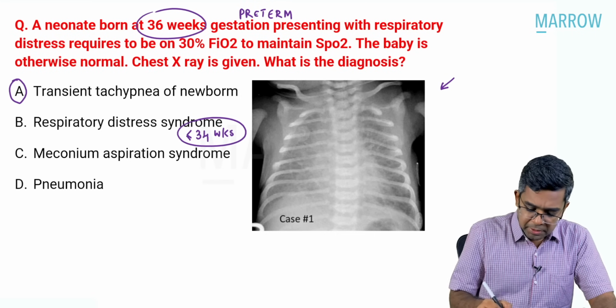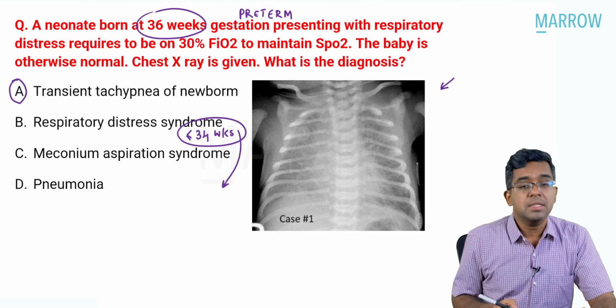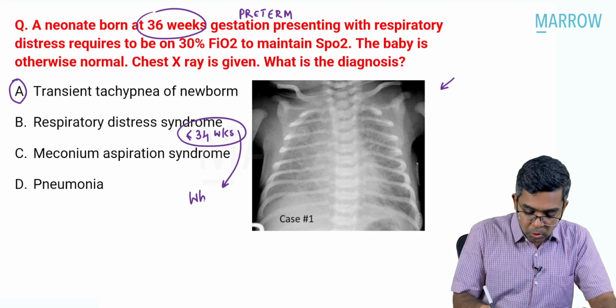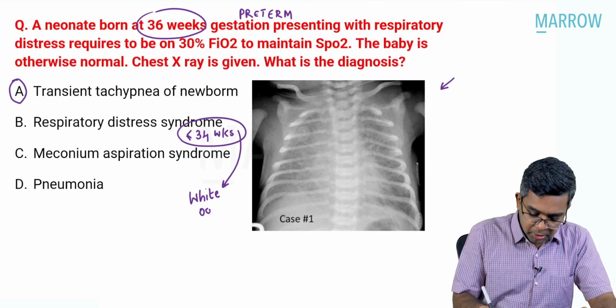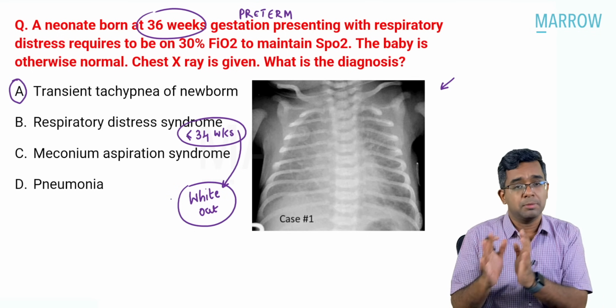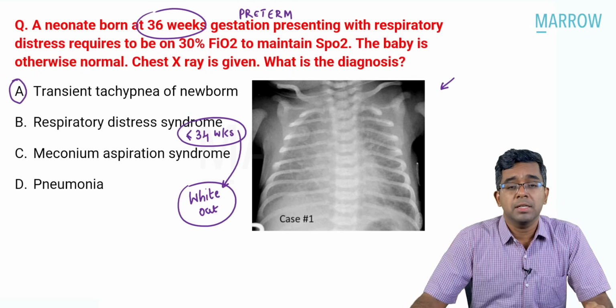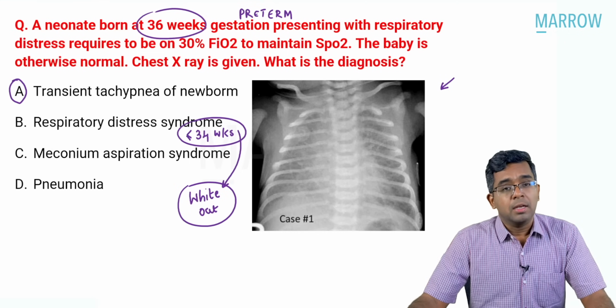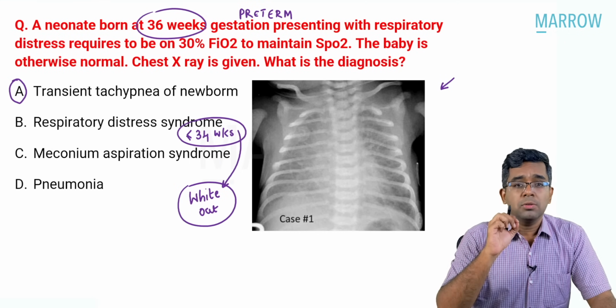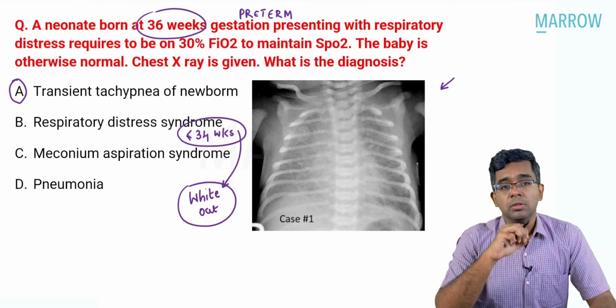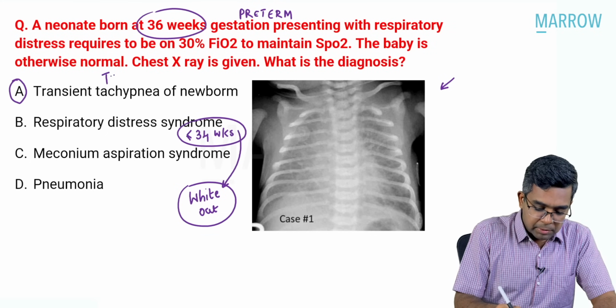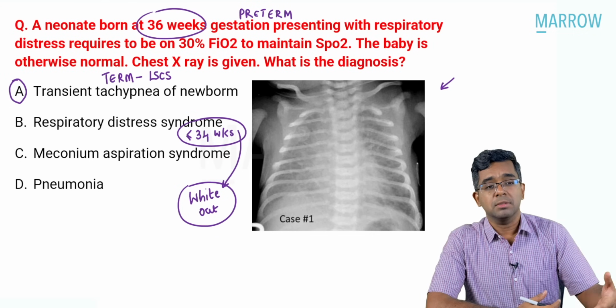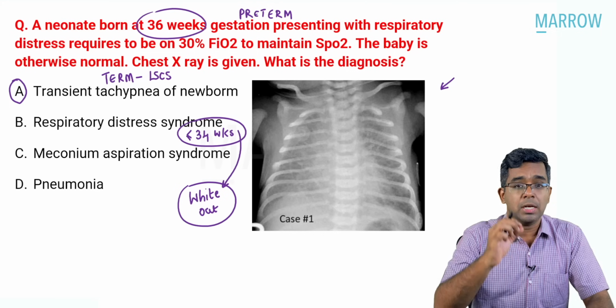Second thing, in respiratory distress syndrome, what will be the characteristic X-ray finding? Full white out appearance of the lung. Very important. It is not just streaks of white lines. Fully whitish out appearance of the lungs will be noted, which is not the case given in this particular X-ray. And what is the next doubt going to be? Transient tachypnea of newborn, you must have studied for term babies, right? It's a condition in term babies, that too babies born by LSCS, lower segment cesarean section. But in this question, it is given as 36 weeks of gestation. So that could cause a doubt.